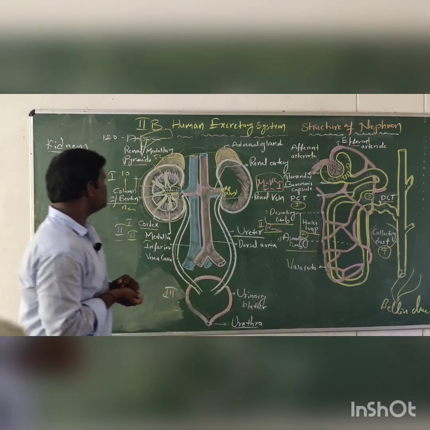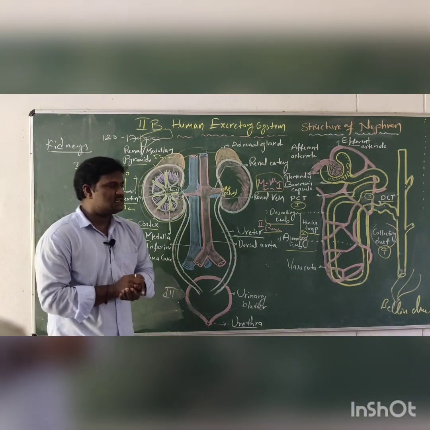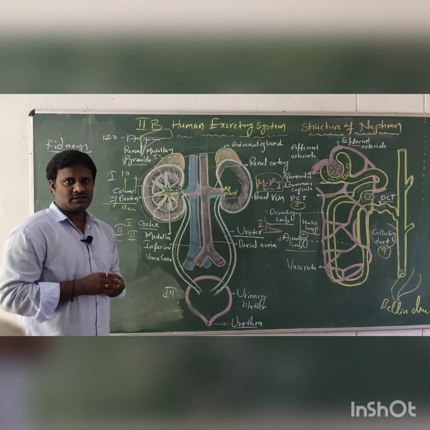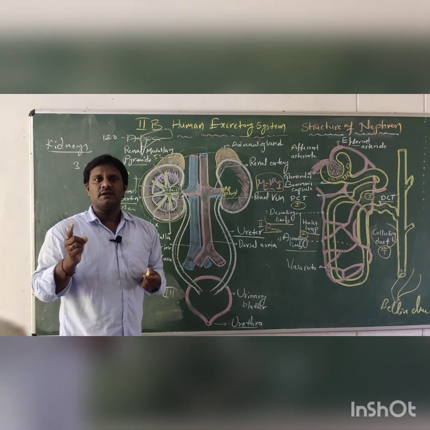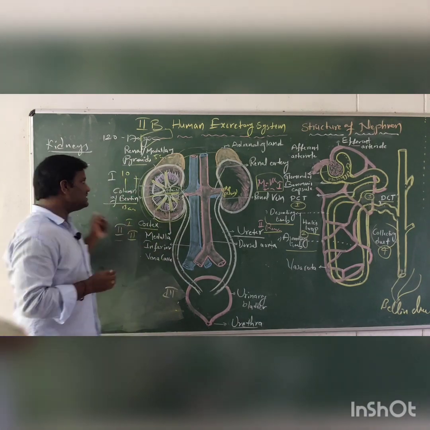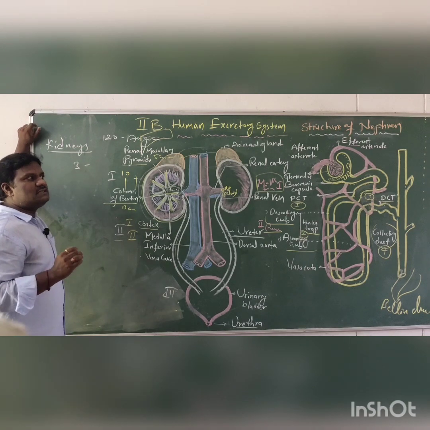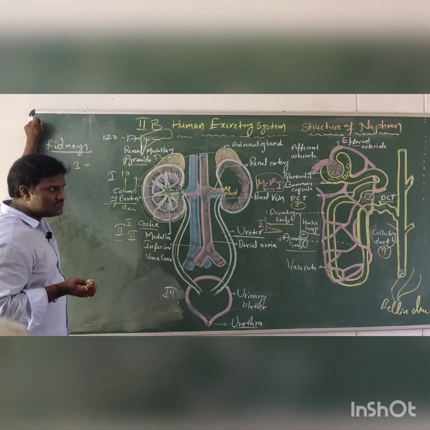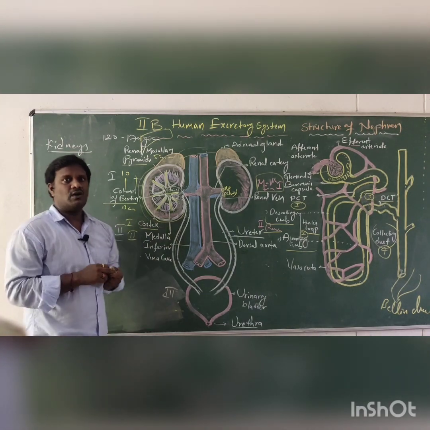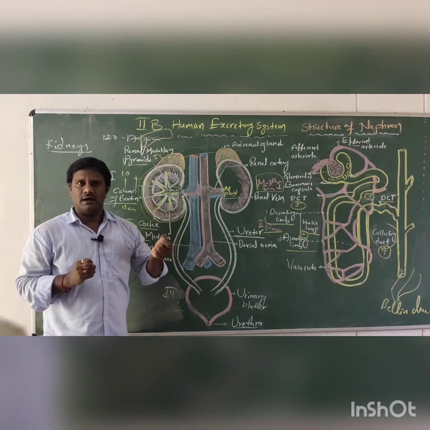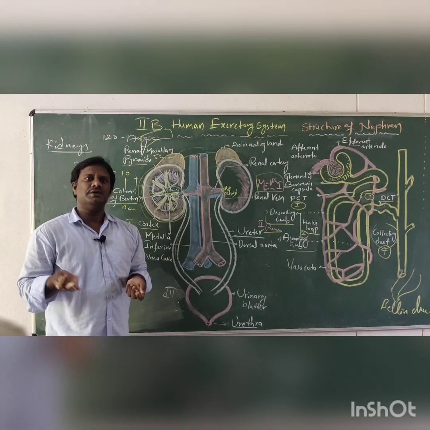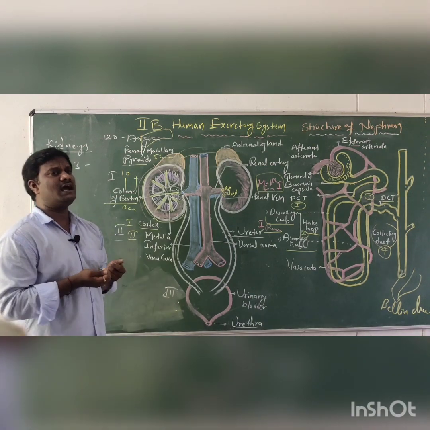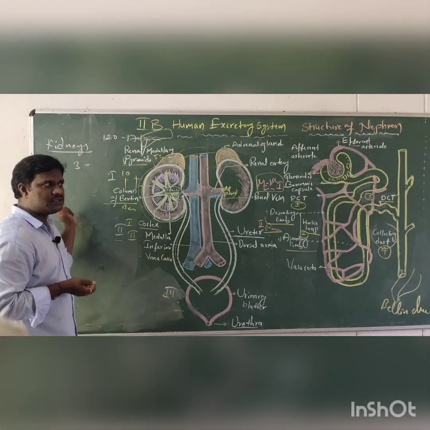So this is the structure of the excretory system. Till today, which types of topics have we learned? One is the modes of the excretory system. What are the modes? One is ammonotelism, the second is ureotelism, and the third is uricotelism. Releasing waste in the form of ammonia is called ammonotelism, then urea, and the third is uric acid.